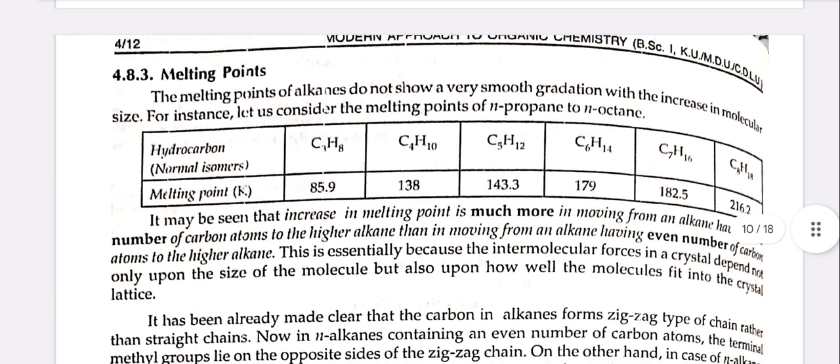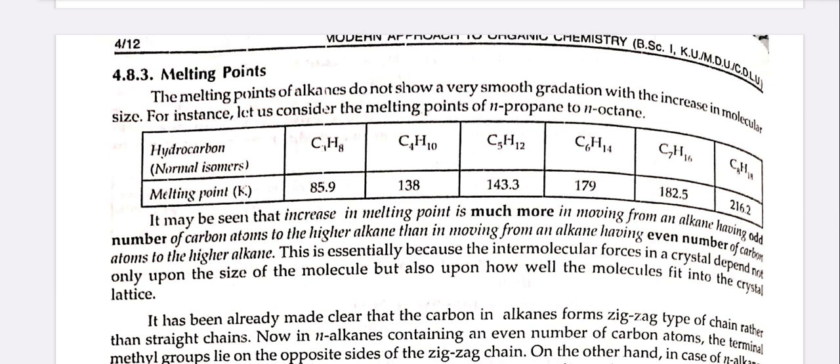Melting point. The melting points of alkanes do not show a very smooth gradation with the increase in molecular size. For instance, let us consider the melting points of n-propane to n-octane: propane 85.9, butane 138, pentane 143.3, hexane 179, heptane 182.5 and octane 216.2.